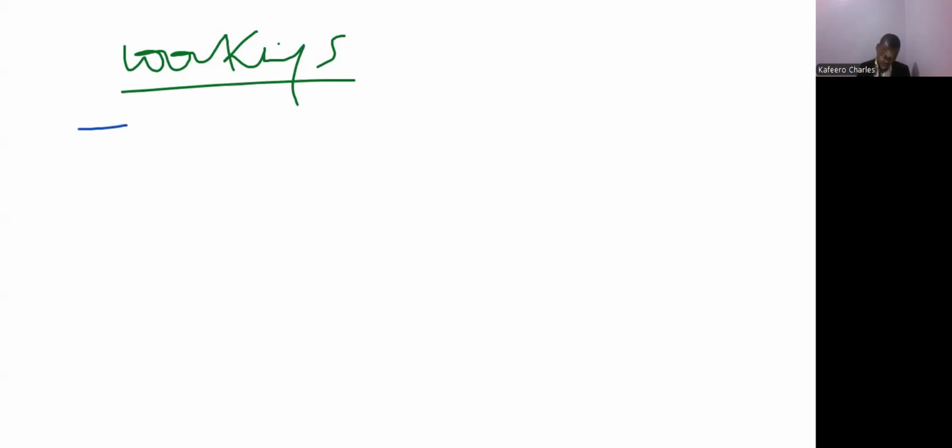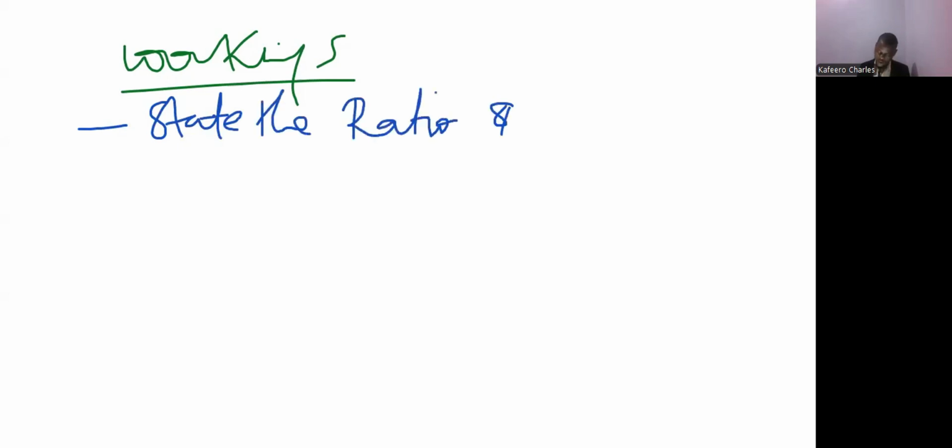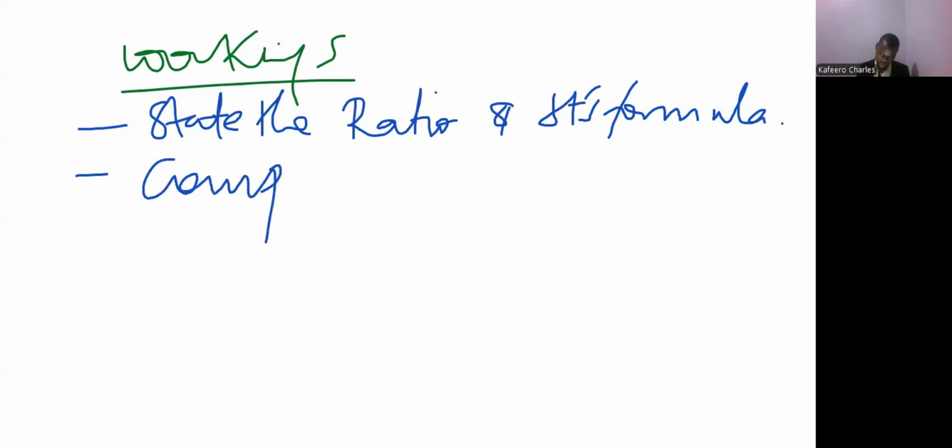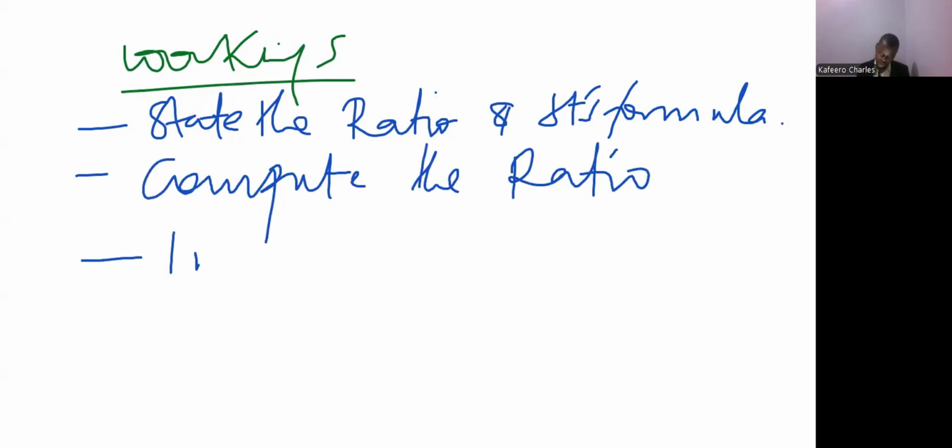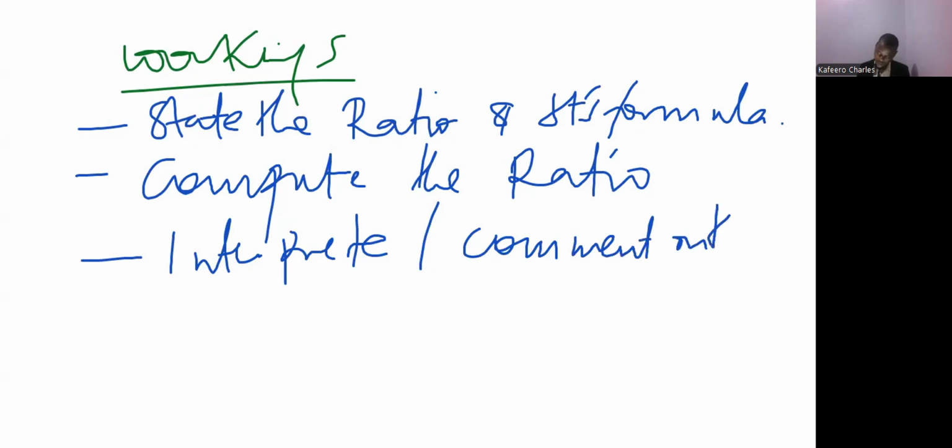Number one, you state the ratio and its formula. Number two, you compute the ratio. Number three, you interpret or you comment on the results. You don't just compute. So whenever you are talking about ratios, you are supposed to do them using these three steps.